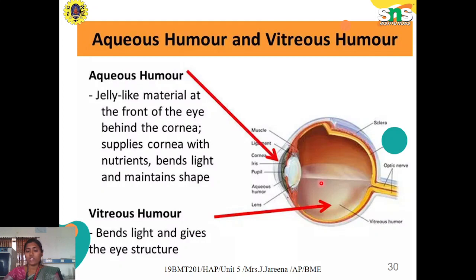The vitreous humor also gives better eye structure and helps to bend the light so that it falls exactly on the retina. These aqueous and vitreous humors should be balanced in nature, so that the intraocular pressure is maintained within the limit.